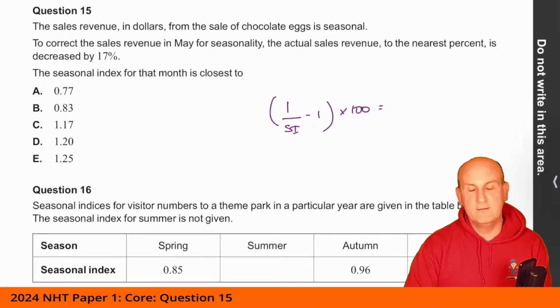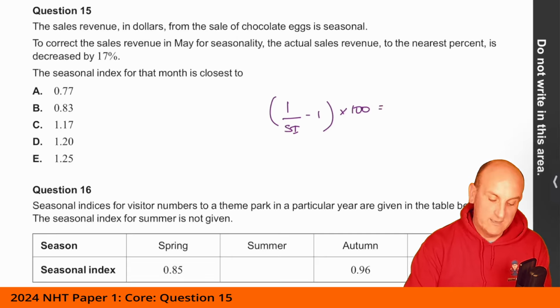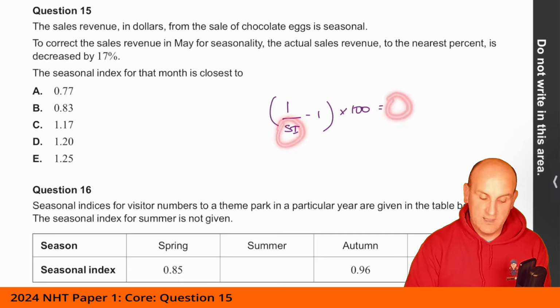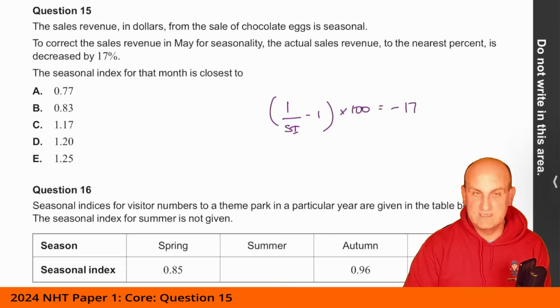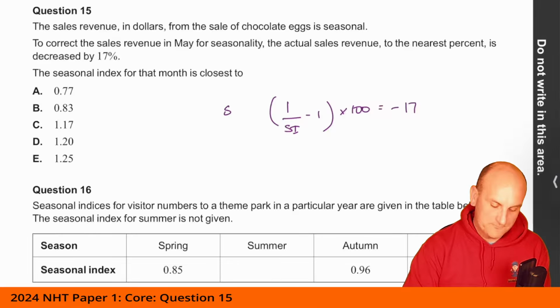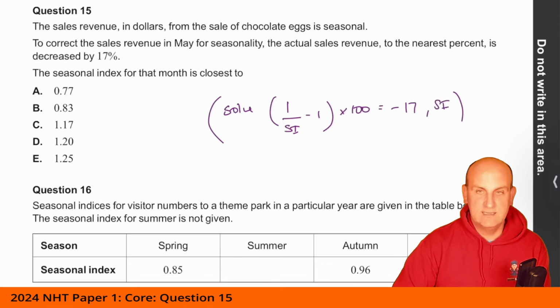Or again, I get so used to the idea that they've done this. But now, rather than doing what we normally do, because normally they'd give us the seasonal index and ask for the answer, they've actually given us the answer. It's decreased by 17%. So tricky. All I need to do now is put that in solve and comma for my seasonal index. And let's see what happens.